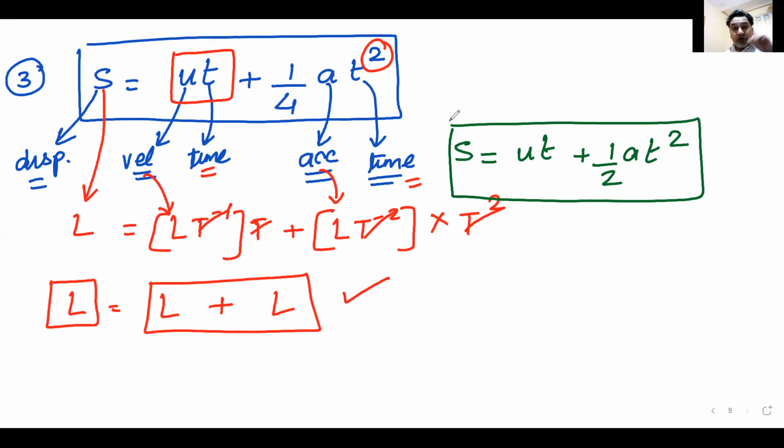Now you can see what is creating a problem between a correct equation and an incorrect equation. The number. The number is creating the problem. This number 1 by 4 and 1 by 2 does not have any dimension. So that number cannot be found by our analysis.